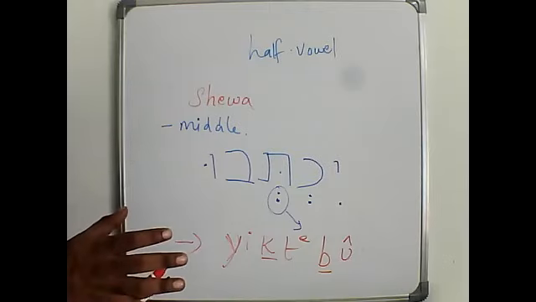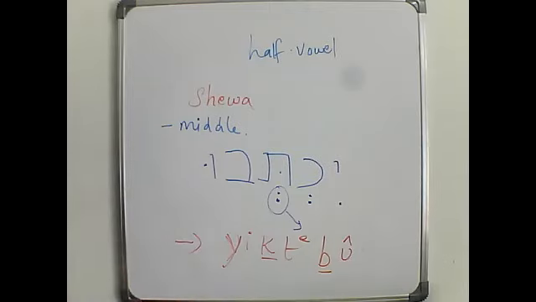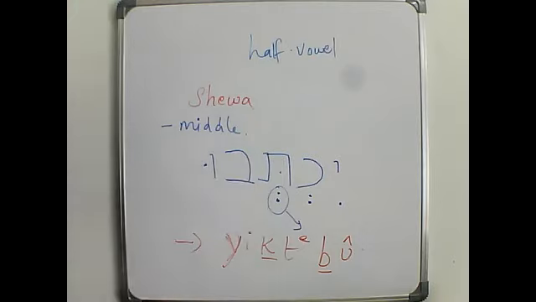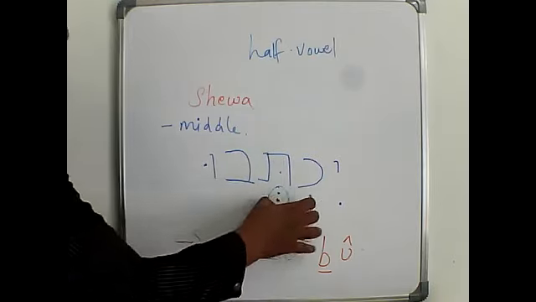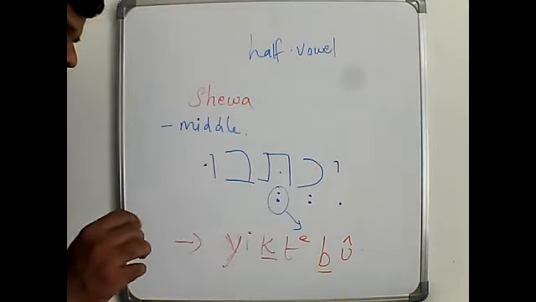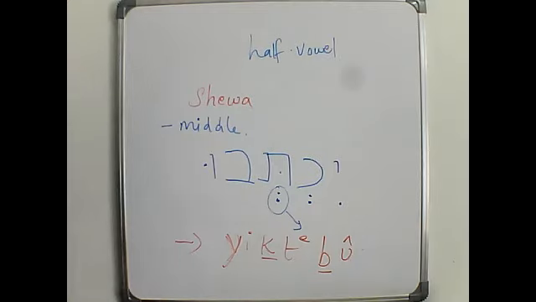When Seva comes at the beginning, there is a half vowel sound, and when Seva comes at the end, there is no sound. When Seva comes in the middle, if there is only one Seva and it falls at the end of a syllable, there is no pronunciation. But if there are two Seva, the second Seva should be a short sound, right?